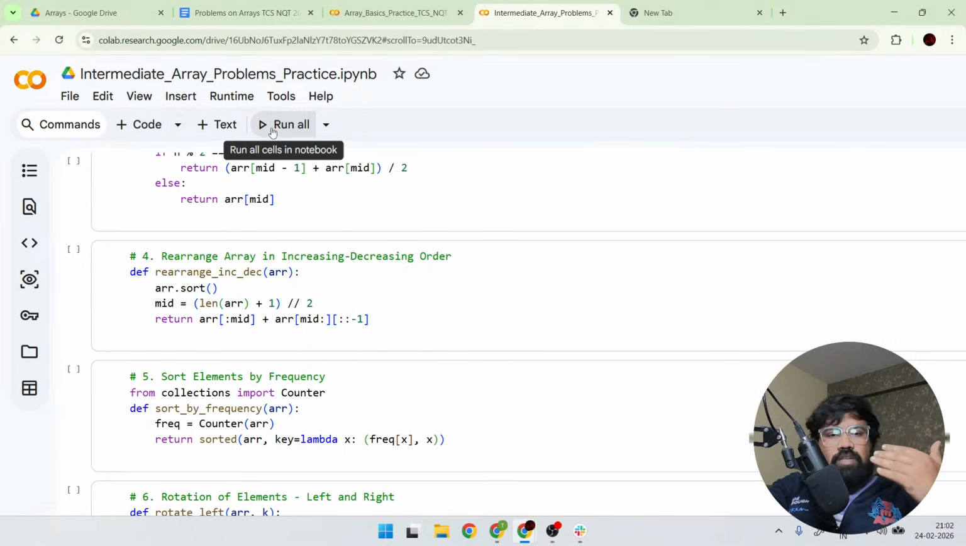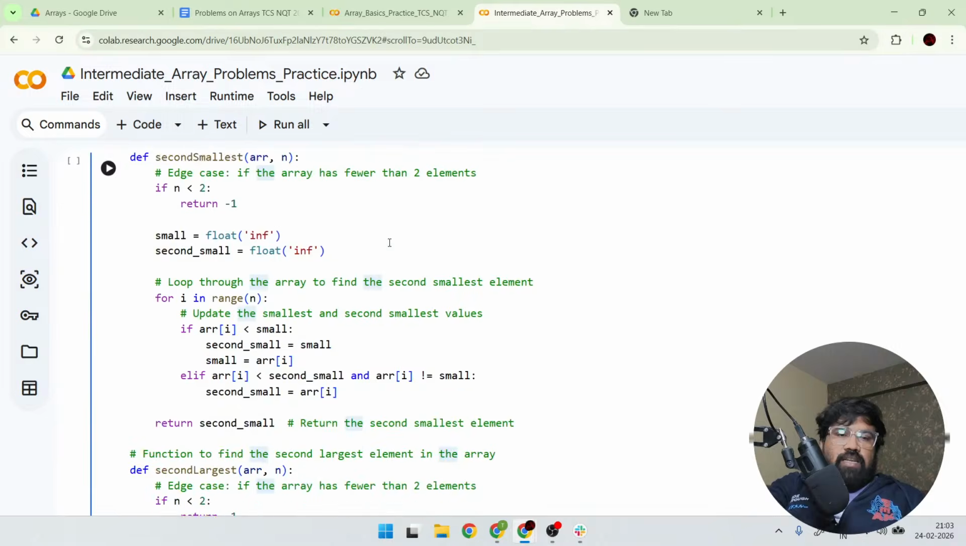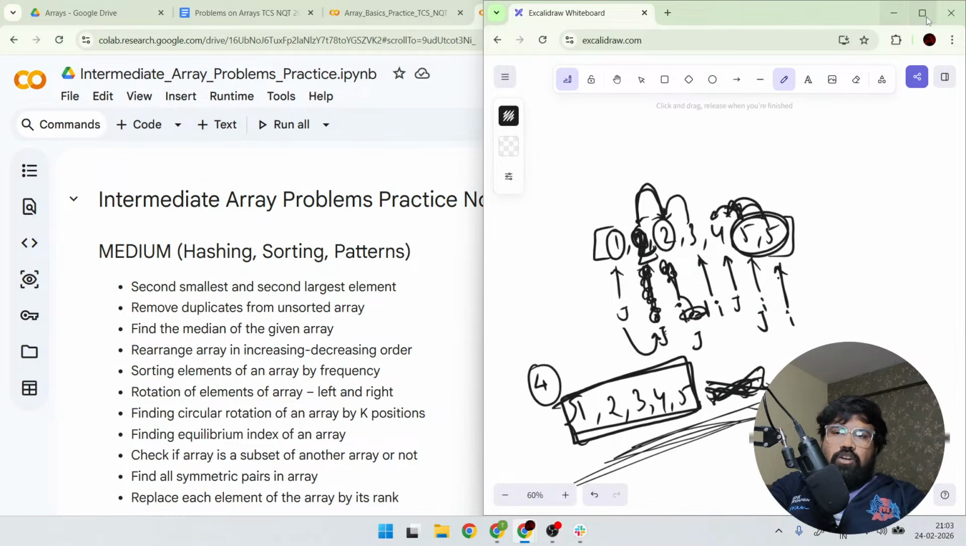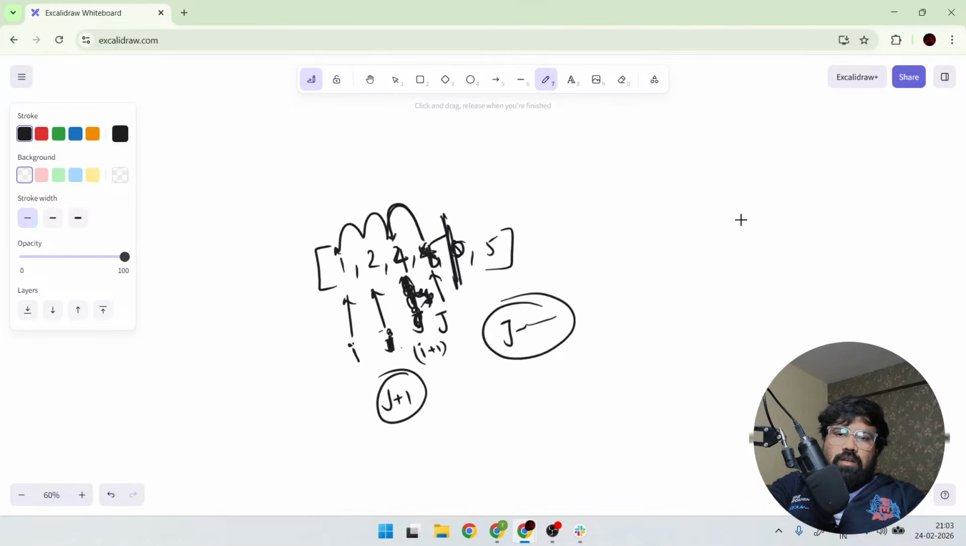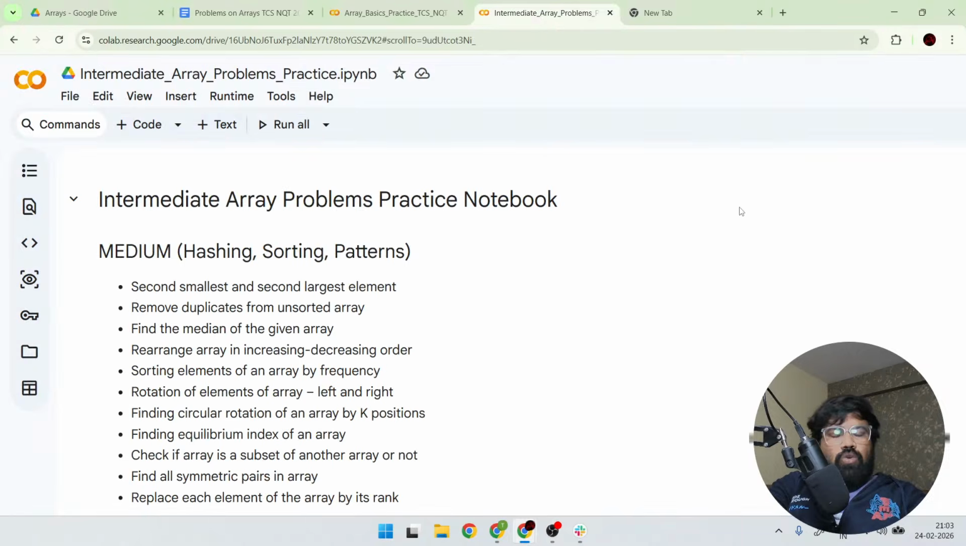Whenever a concept is there, you need to think about the algorithm, not the solution. For example, the first question: second largest and second smallest. Instantly, I created my algorithm in my mind. I randomly designed it in Excel draw and tried to solve it. You also need to do the same thing in your examination.